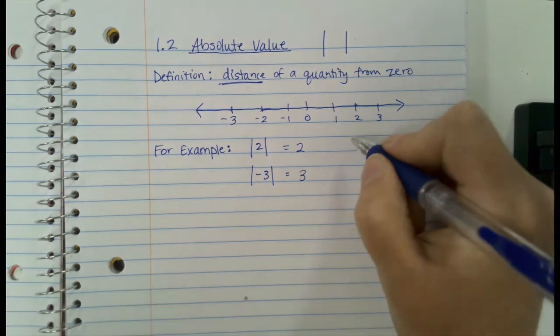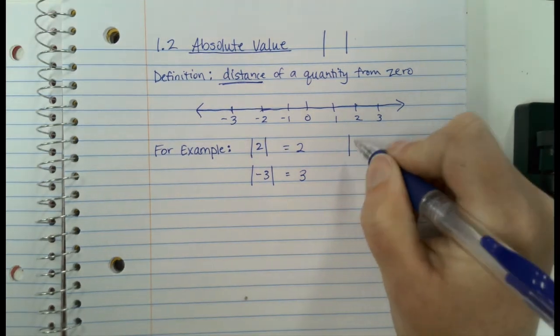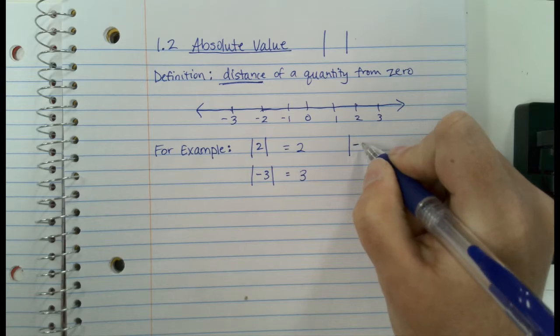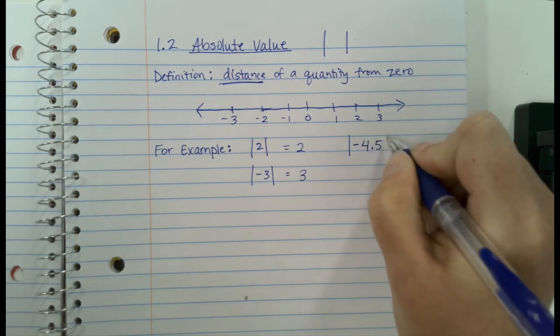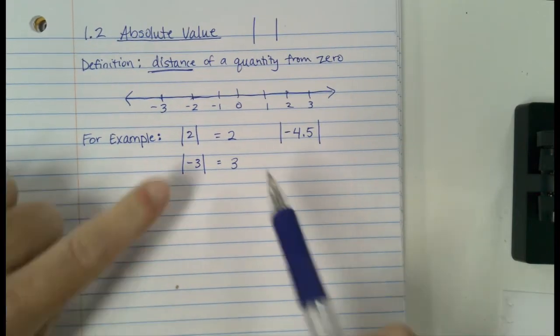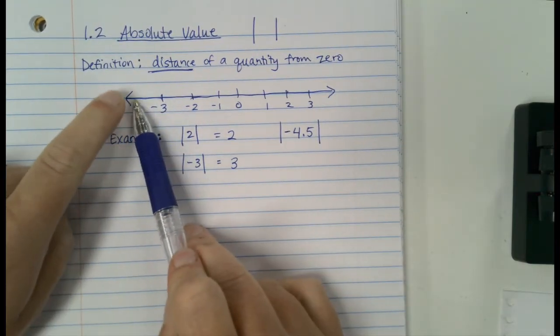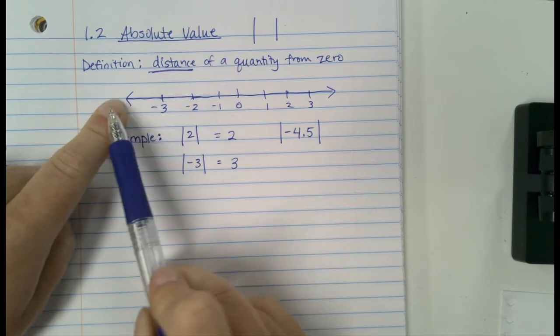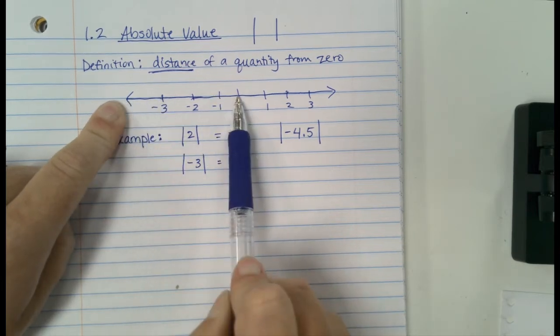Okay? How about the absolute value of negative 4.5? Now this one isn't on my number line, but you can imagine where it would be. It would be 1.5 more units over. If here's 4.5, how many units away from 0 is it?